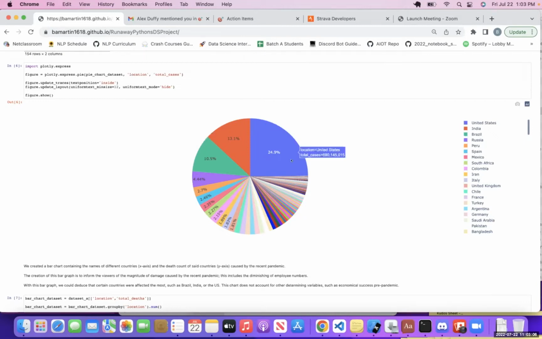We found out that more than half of the total COVID cases in the world came from four countries: the US, India, Brazil, and Russia. The reason for this is probably because these are the highest population countries in the world, therefore meaning that they would have a higher count of coronavirus cases.